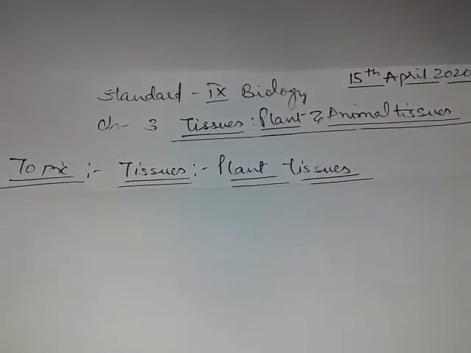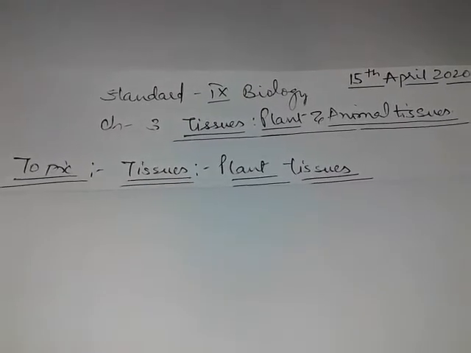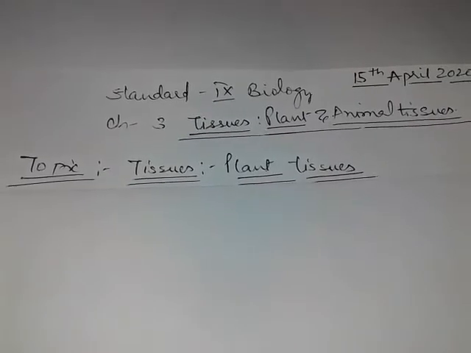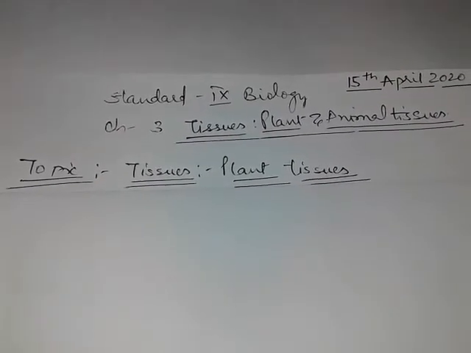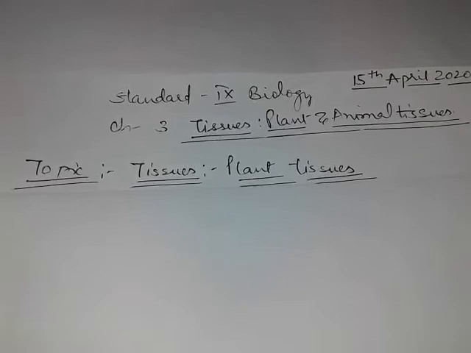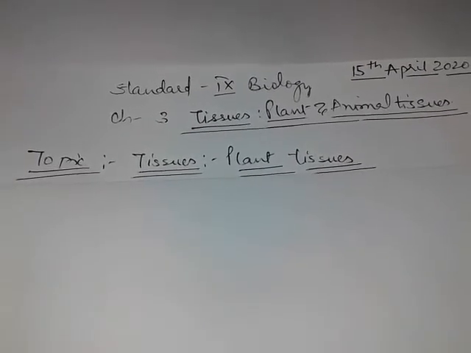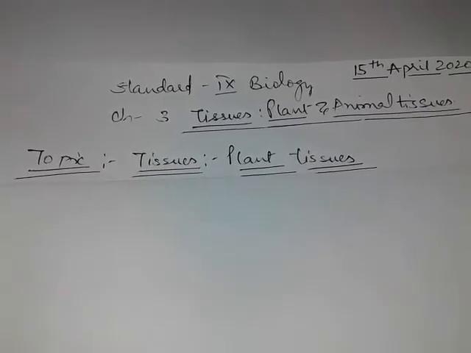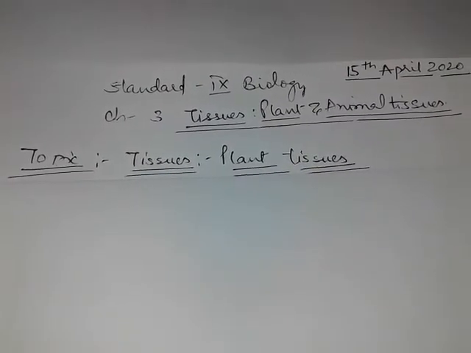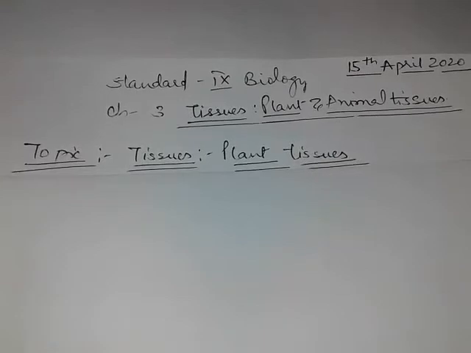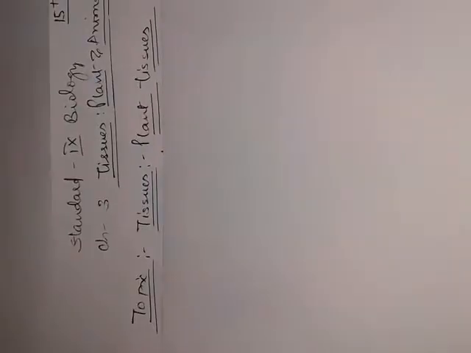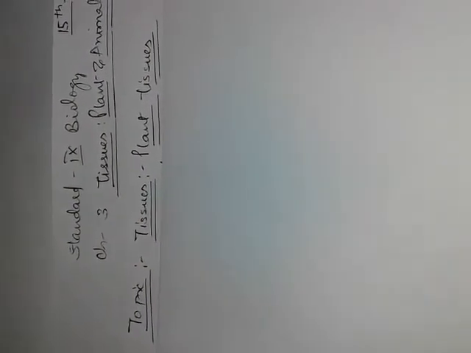According to the first term syllabus, I will discuss with you each and every topic in detail one by one in this chapter. The topics of this chapter are tissues, types of plant and animal tissue, a brief understanding of the location, the basic structure, function with examples, and a brief understanding of their role in plant and animal life. Very first, we have to start with tissues, plant tissues.